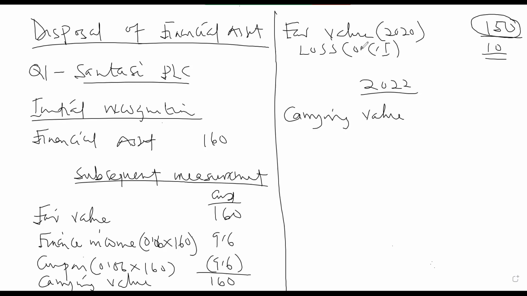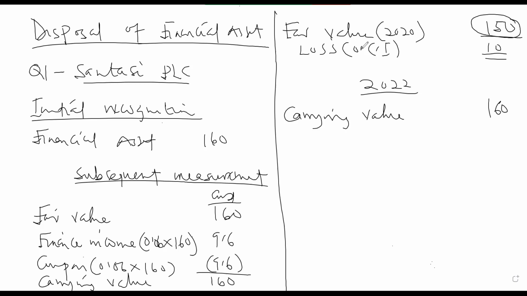The changes in the market, the fluctuation in the market value of the company. But the person will be paying us interest on the 160. So we don't use the 150, we use the what? The 160, which is the actual amount which is attracting the cash flow. But the 150, we are just making provision for the what? For the down and up fall in the value of the shares.